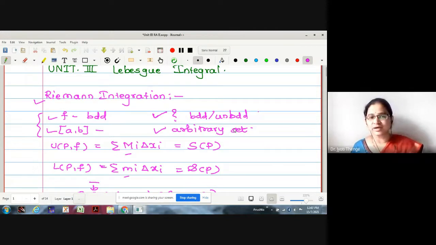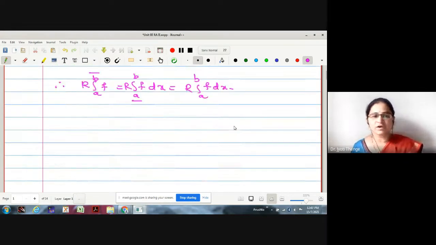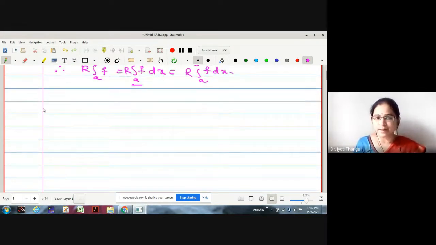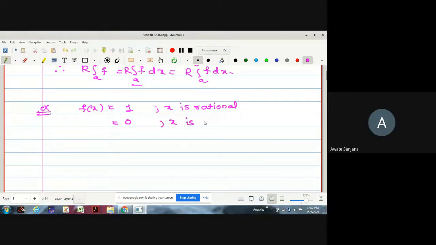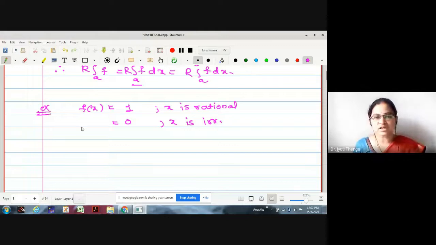Let us try to understand Lebesgue integration. Before that, do you remember one example we have taken for Riemann integration? f of x is defined to be 1 if x is rational, and 0 if x is irrational. Do you remember this example? What is the conclusion we made for this example? Whether this function is integrable or not?